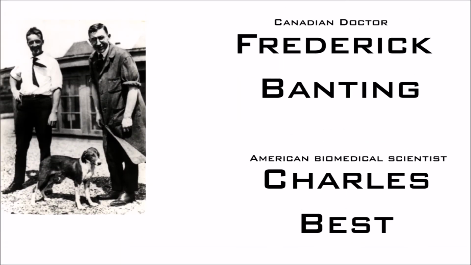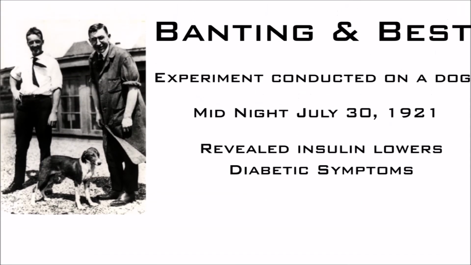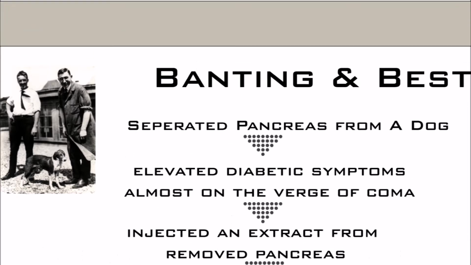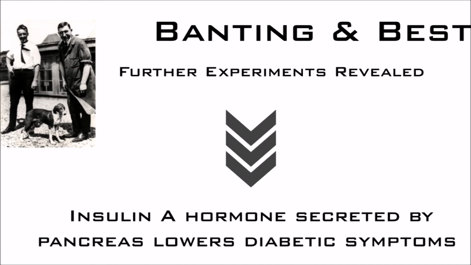Almost 30 years after this experiment, on the midnight of July 30, 1921, an experiment conducted by Canadian doctor Frederick Banting and American biomedical scientist Charles Best proved that lack of insulin leads to diabetic symptoms. Banting and Best removed the pancreas from a dog, which developed elevated diabetic symptoms and was almost on the verge of coma. They injected the extract obtained from the removed pancreas. Within an hour, the dog came back to normal condition. Further experiments proved that insulin present in the pancreatic extract lowers the diabetic symptoms.